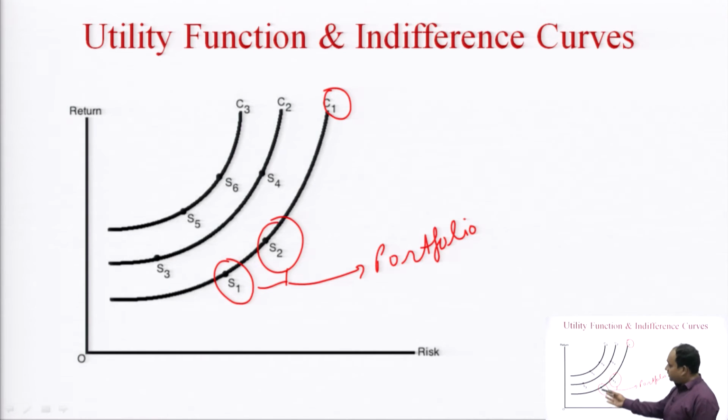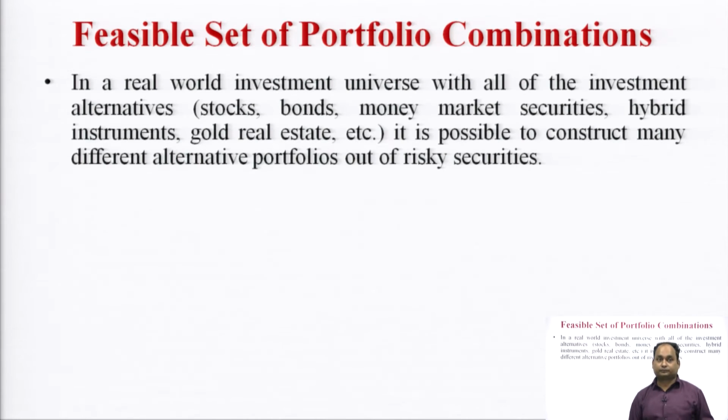For each indifference curve, the investor is indifferent with the risk and return, whether he invests at this point or at this point. The investor will be indifferent with the utility, meaning the utility for the investor in making the investment in S1 or S2 will be the same. So, this is called the indifference curve.